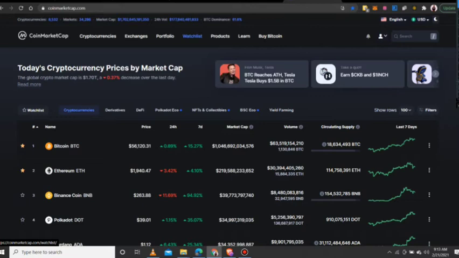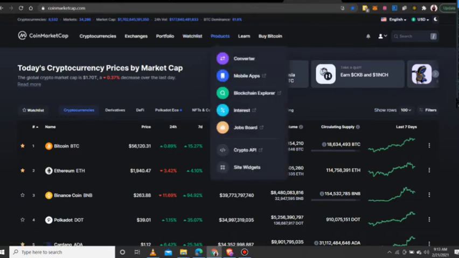They also have their own products. They have converters, especially for what I was telling you about naira. You can use a converter to understand it. They have their own mobile app. Then Block Explorer is one part of cryptocurrency you cannot do without. I will go in depth on Block Explorer later on when I open a currency on CoinMarketCap. You can see your interest there. They also post jobs.